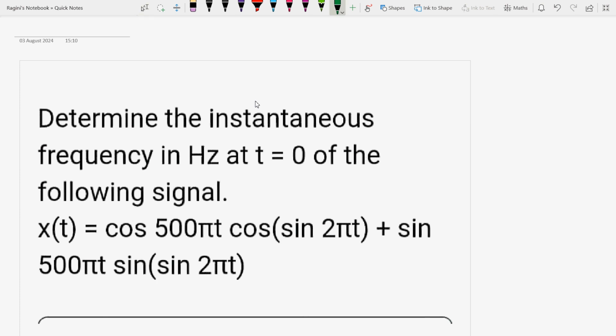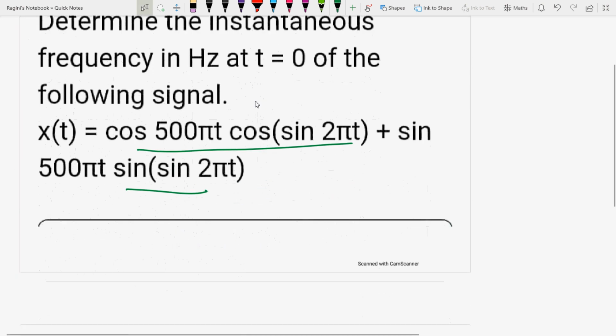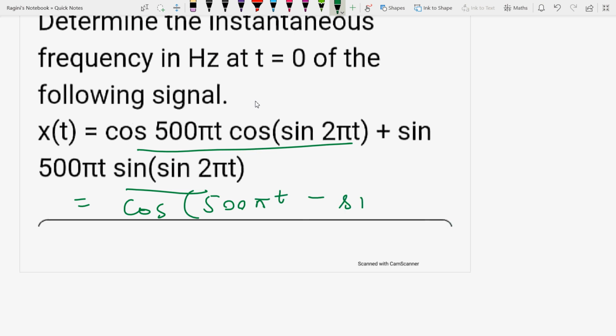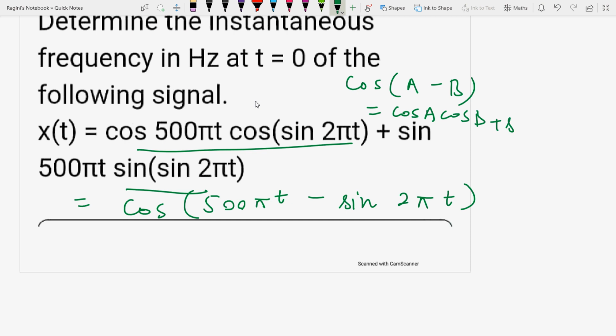How will you be able to calculate it? See, this is the equation of modulation. Now instantaneous frequency it is asking, right? So what I can do here, I can just write down the formula that cos of 500 pi t minus sine 2 pi t. As you know this formula that cos of a minus b is equal to cos a cos b plus sine a sine b, right? So here this is the formula.